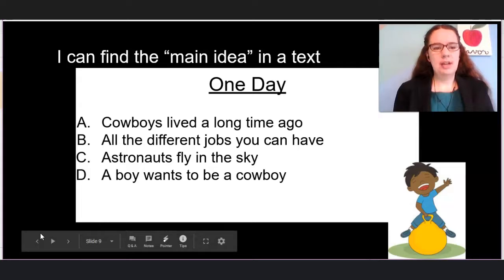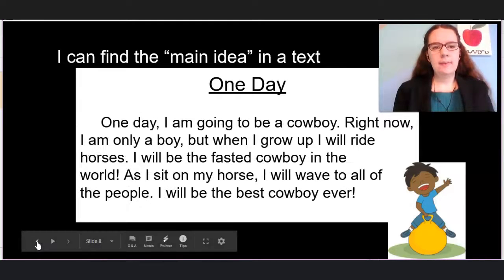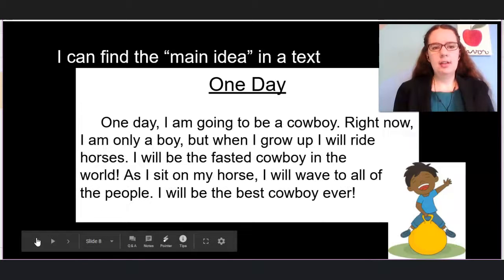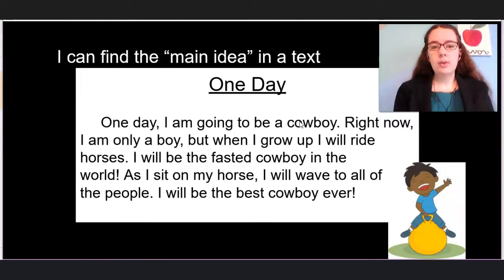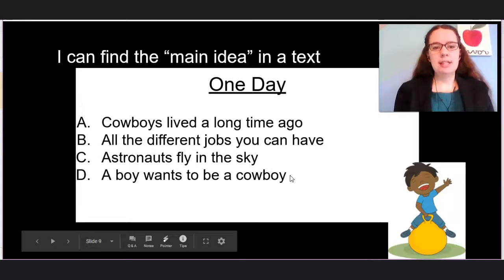Now that you've written your answer down, let's see. Okay, so I want to look back and let's start again with D. A boy wants to be a cowboy. So he says, one day I'm going to be a cowboy. Right now, he's a boy who wants to be a cowboy. He talks about how he'll be the fastest cowboy, sit on a horse. That looks like it might be an option. All right, let's leave D.